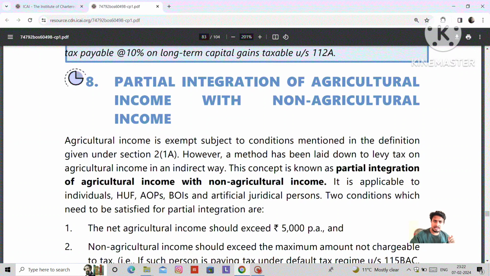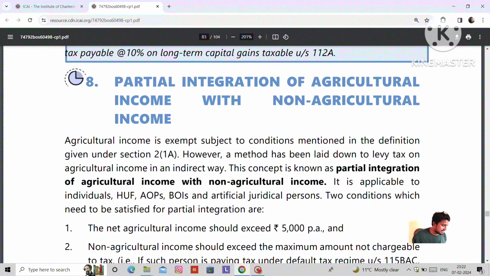If an SSE is doing agriculture as well as non-agriculture, and agriculture income exceeds 5,000 and non-agriculture income exceeds the basic exemption limit, which is otherwise not taxable, then he needs to follow a procedure laid down by the income tax department. We will see that.